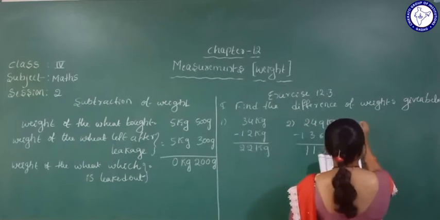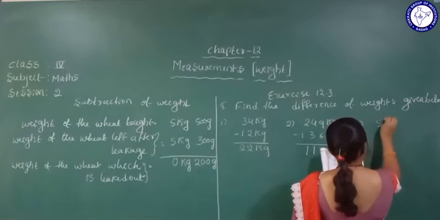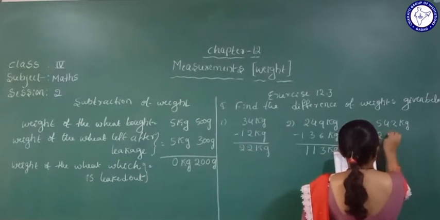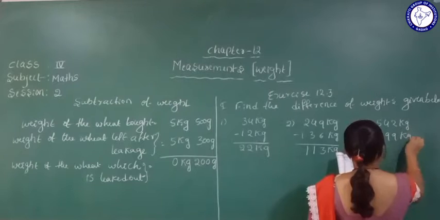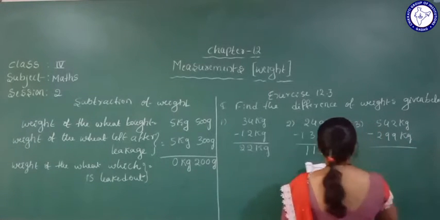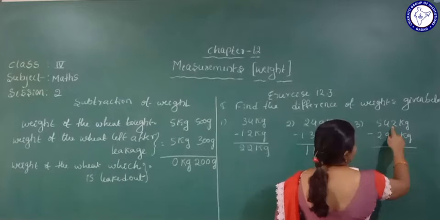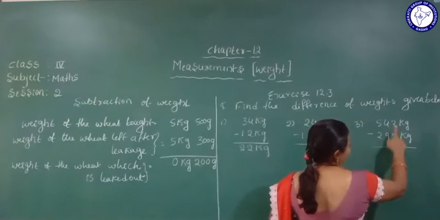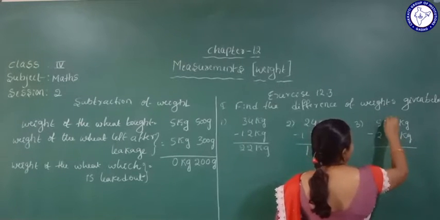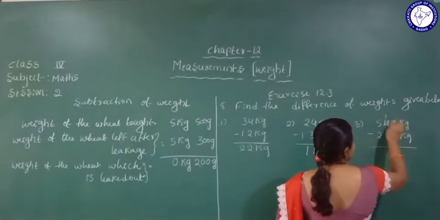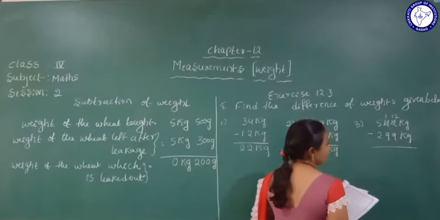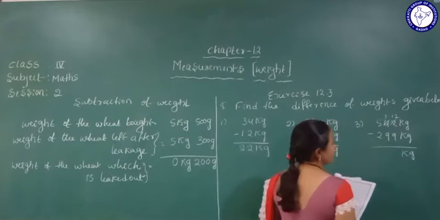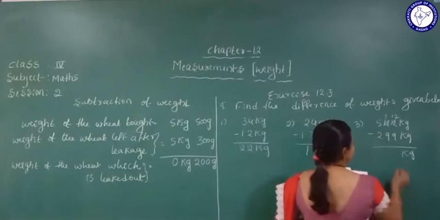Next, the third one: 542 kg minus 299 kg. Now we subtract here. 2 is smaller and 9 is bigger, so we take 1 from this side and it becomes 12. 12 minus 9 is 3.